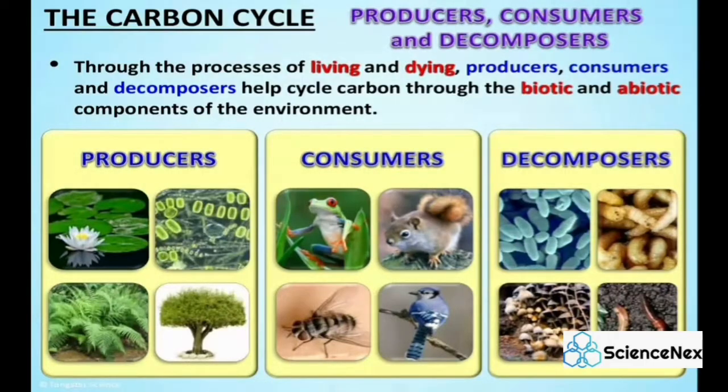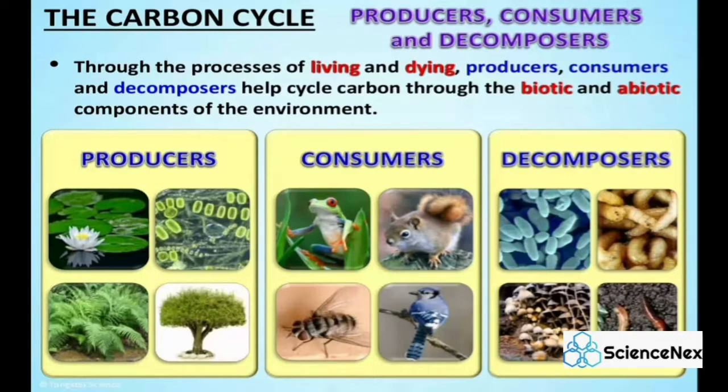Producers, consumers, and decomposers. Through the process of living and dying, producers, consumers, and decomposers help cycle carbon through the biotic and abiotic components of the environment. What are producers? They are the organisms which can make their own food. They are also known as autotrophs. Examples of producers are plants, cyanobacteria, and phytoplankton.